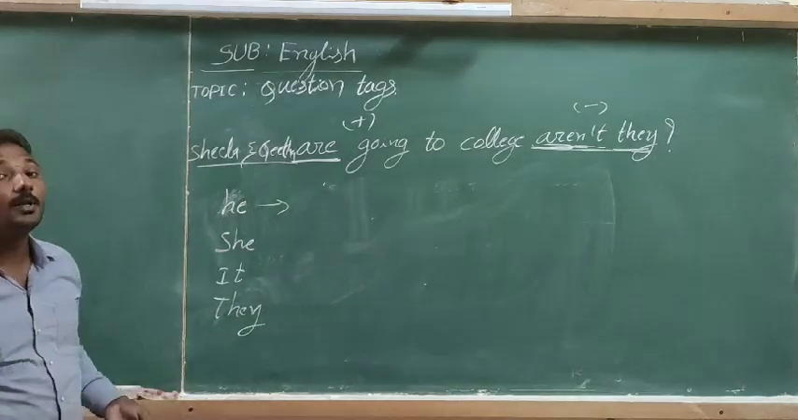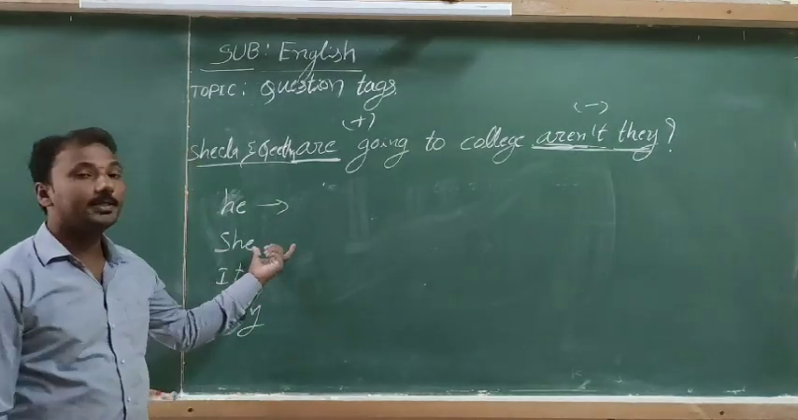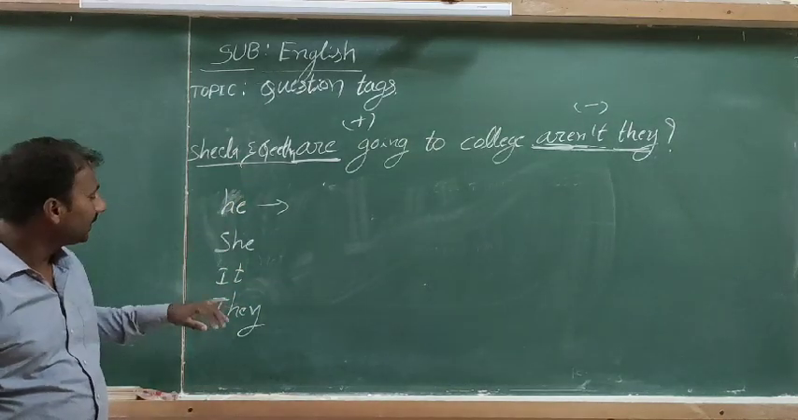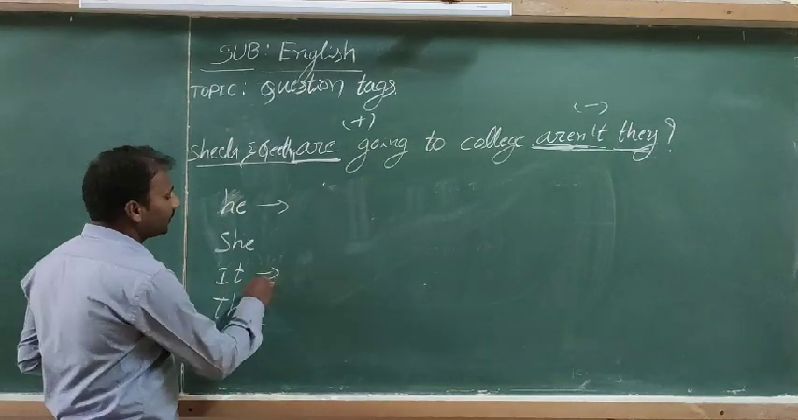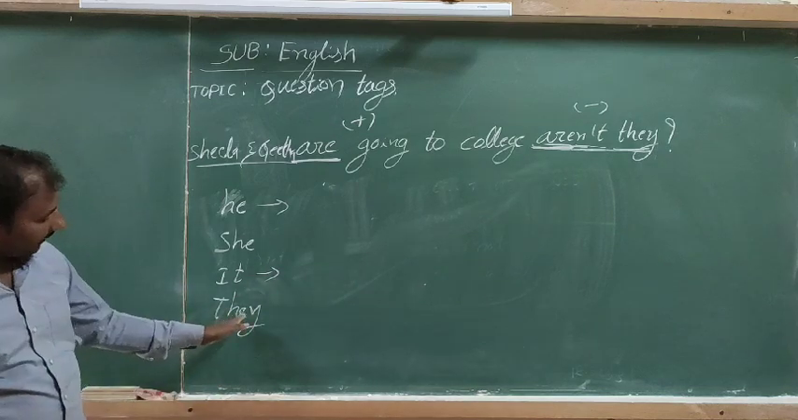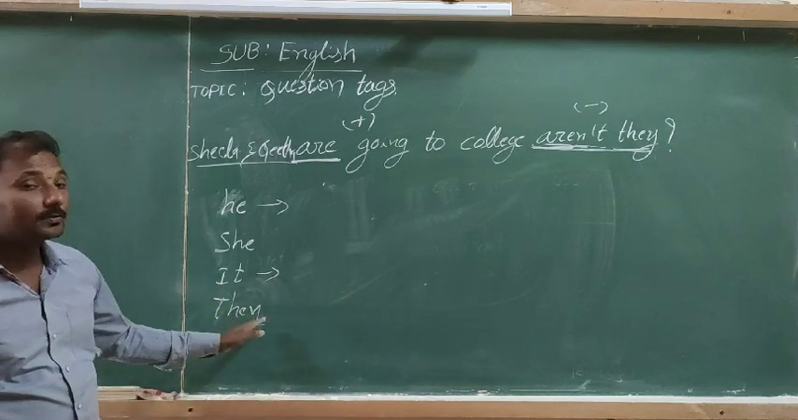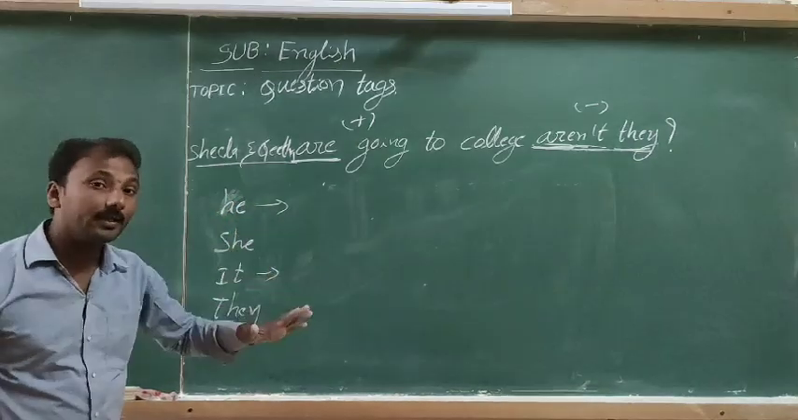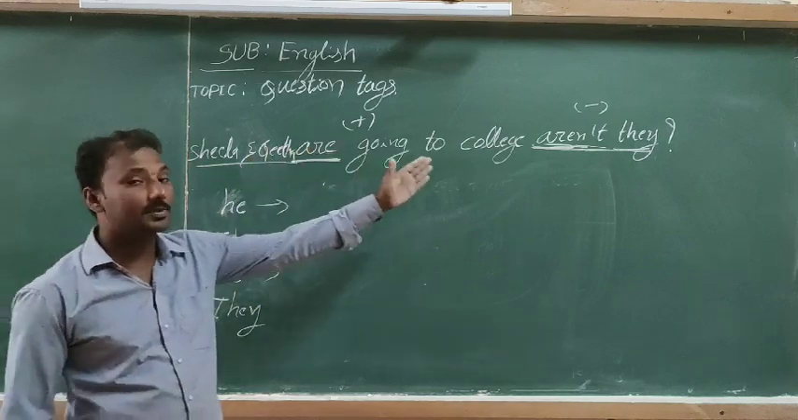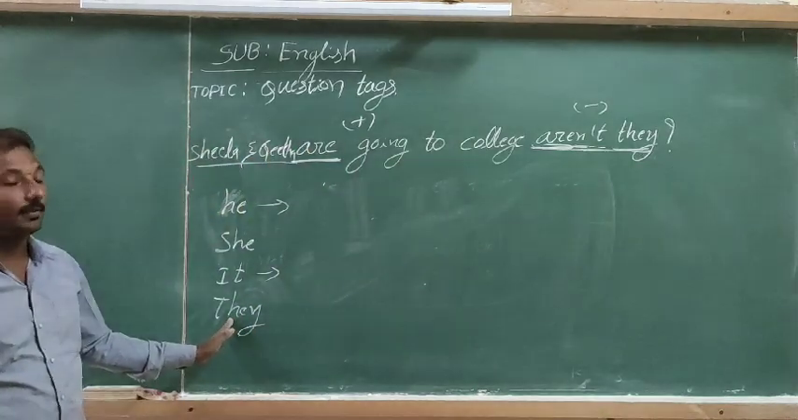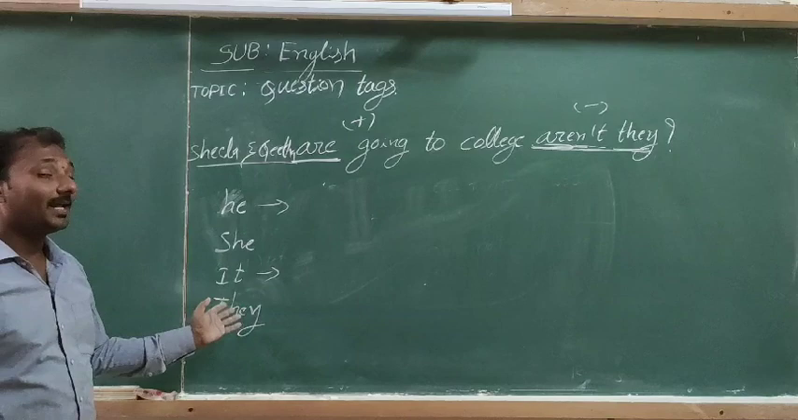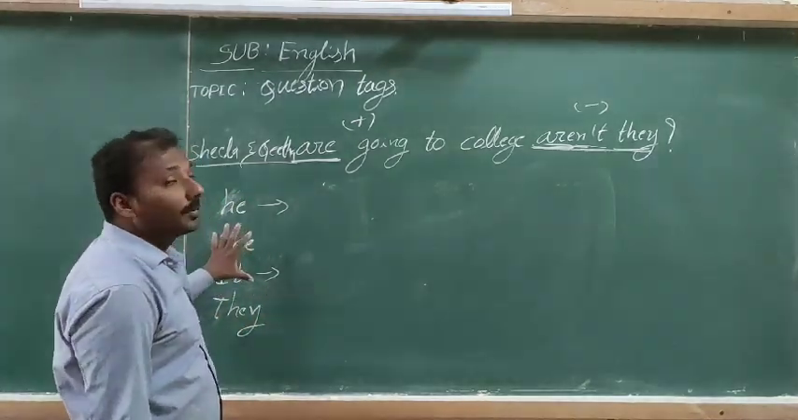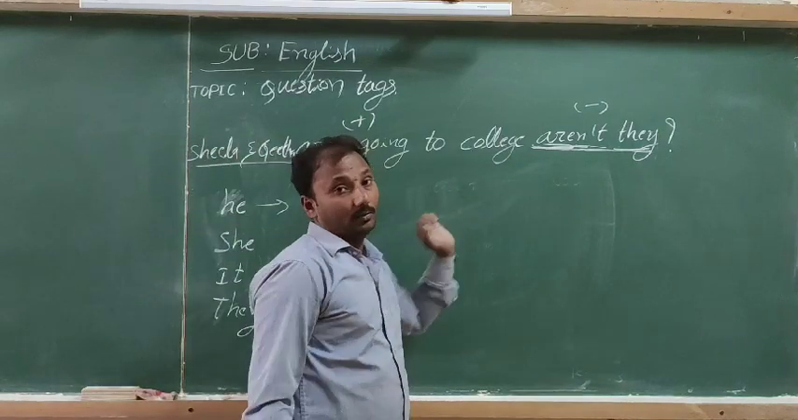He indicates a male person's name, and she is used with a female person's name. Then it is used with things only. Then they is used with plural subjects, like Sheila and Geeta, so we use they. Plural things also, like the clothes. Let's take they also. That is the use of the third person pronoun used with the tag only.